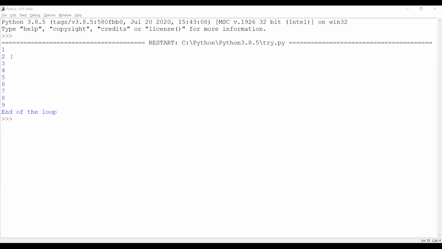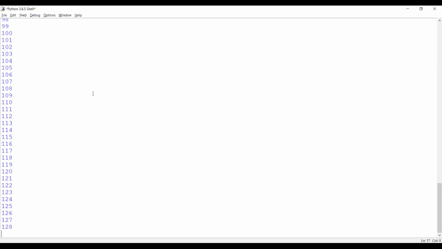I'll save my file. Now what should happen is, because this is a value which is true, your while loop will never become false, and it is not going to terminate the program. So if the condition doesn't become false, the loop will enter an infinite loop, and it is never going to come out and say end of the loop. So either your program is hung, or your interactive cell is hung. So I'll just run this one. And you can see what's happening. Now the number is getting printed and it has entered an infinite loop.